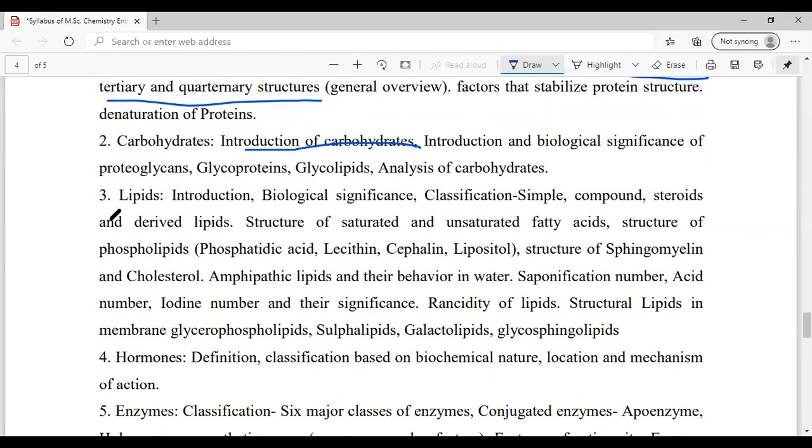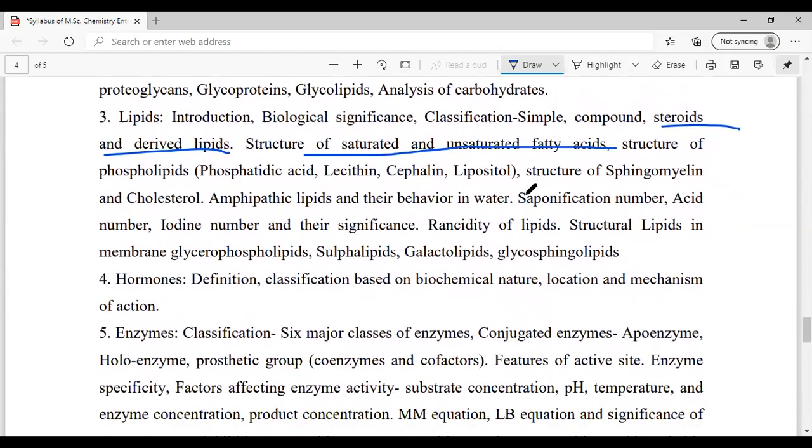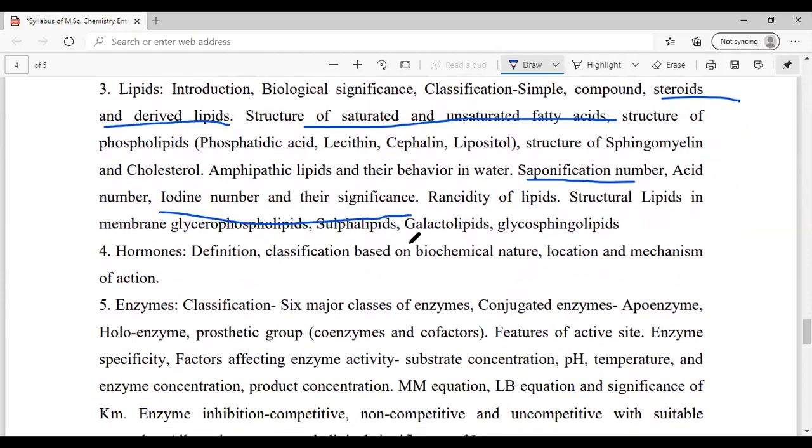Then lipids. Lipids actually is a very important and very vast topic. I'll give you steroids and derived lipids, which is very important. Then the structure and features of saturated and unsaturated fatty acids. It's very important. Then saponification number as well as iodine number and their significance. This is also very important. These are the things I would ask you to give much more importance.